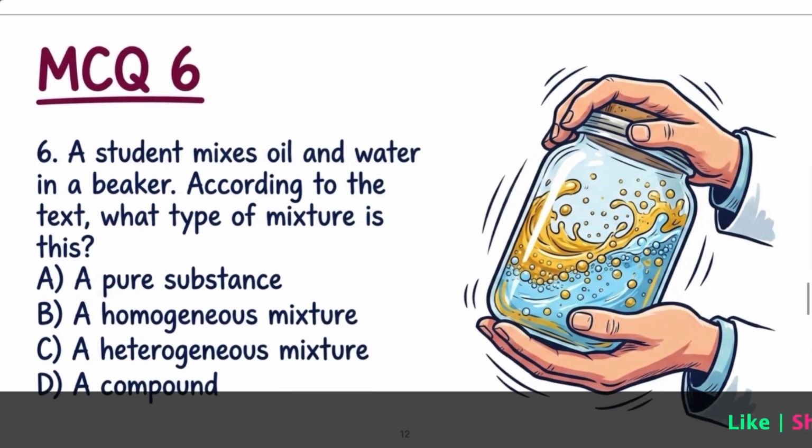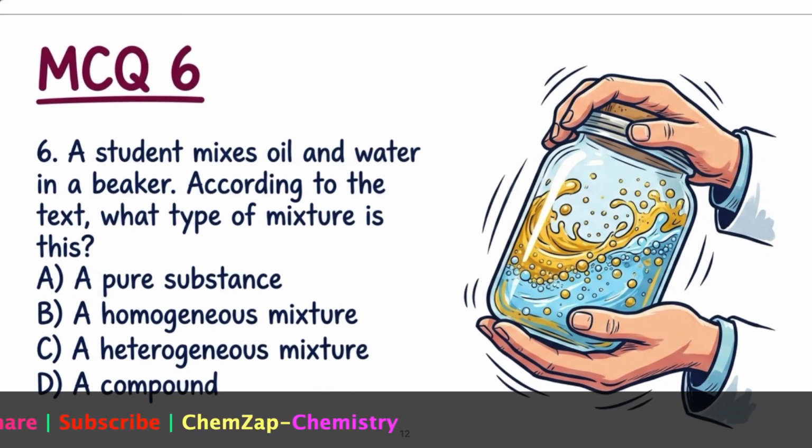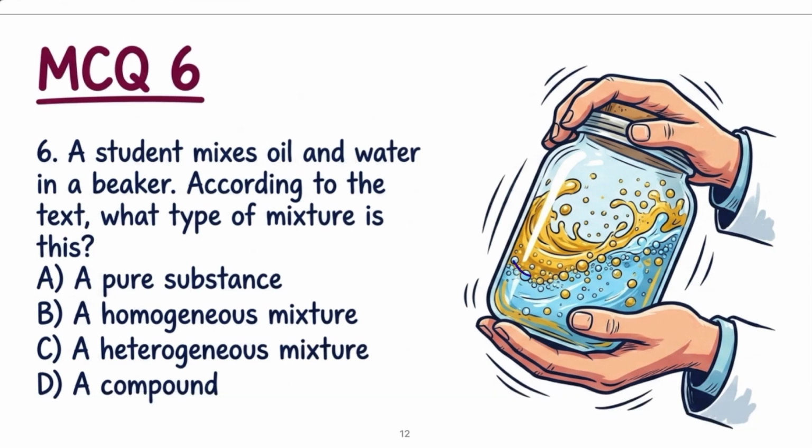Now question number 6. A student mixes oil and water in a beaker. According to the text, what type of mixture is this? When you mix the oil and water, it will not mix uniformly, right? Then some boundary line will be visible between the oil and water. So the meaning is that this mixture of oil and water is a type of heterogeneous mixture.